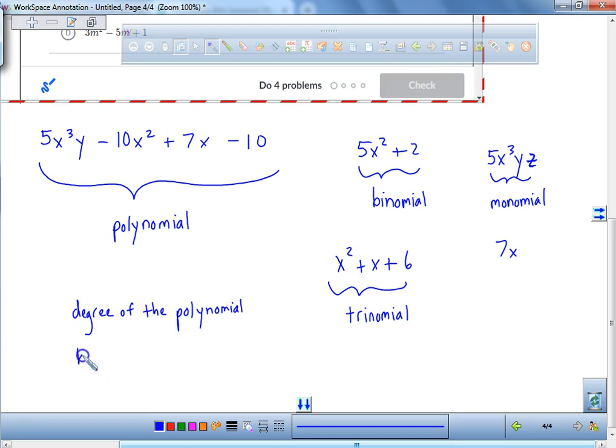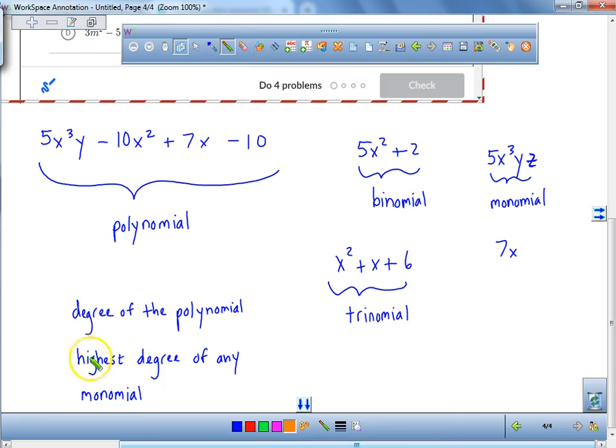Please write this down. It is the highest degree of any monomial. Okay? So it's the highest. I'm going to highlight the word highest degree of any monomial in here.